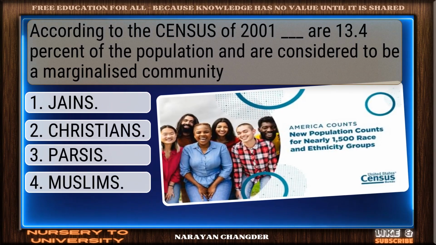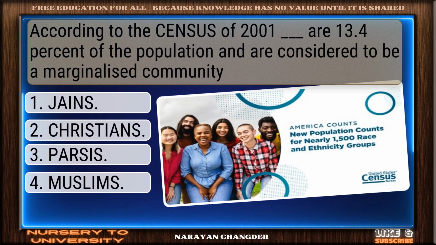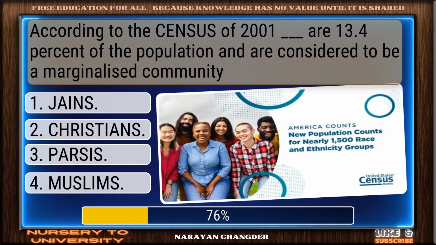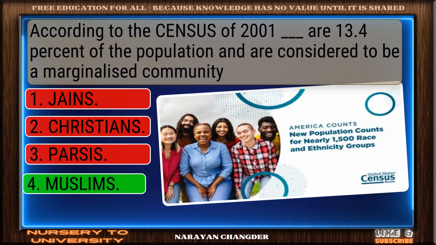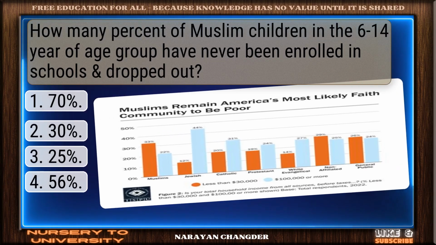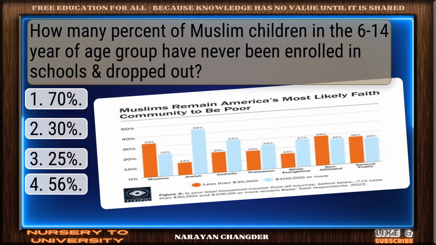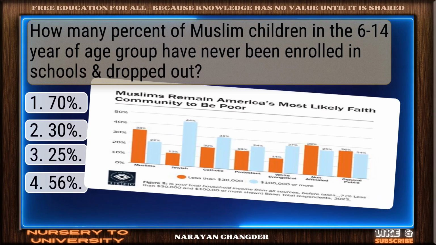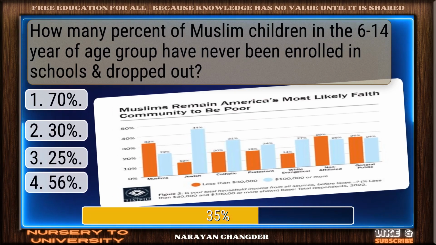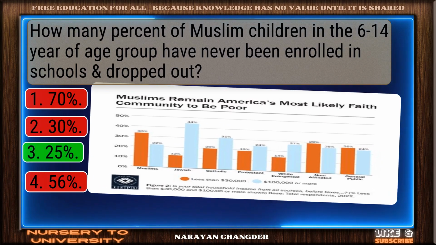Question number 12. According to the census of 2001, dash are 13.4% of the population and are considered to be a marginalized community. Good thinking. Muslims is the right answer. Question number 13. How many percent of Muslim children in the 6-14 year age group have never been enrolled in schools or dropped out? Bravo. 25% is the answer.